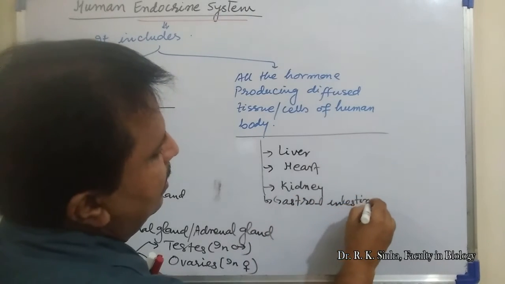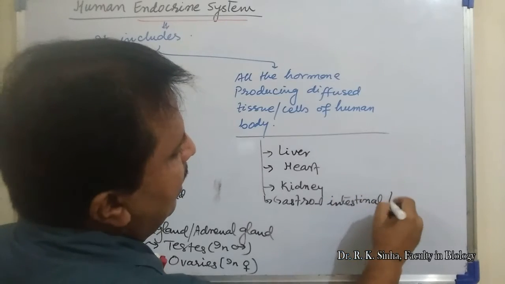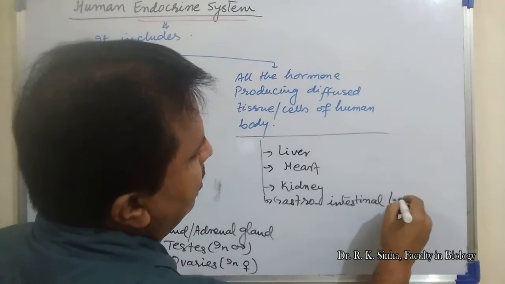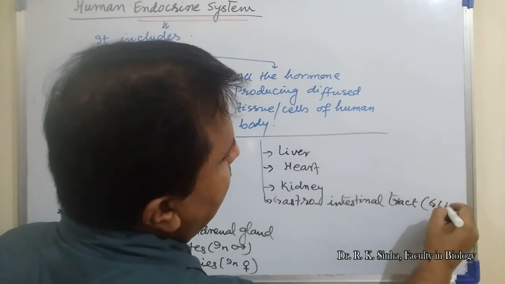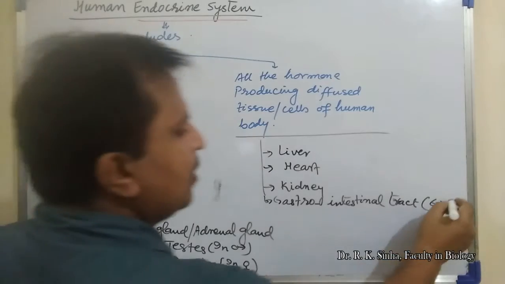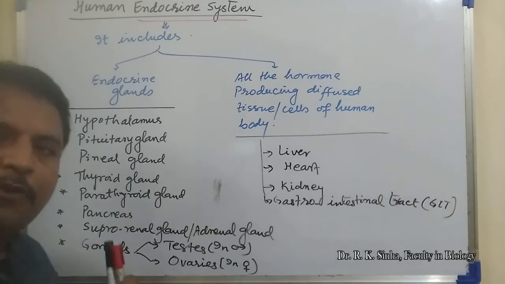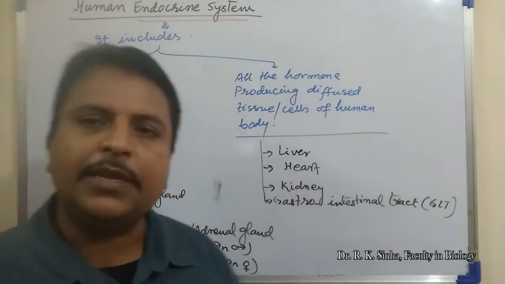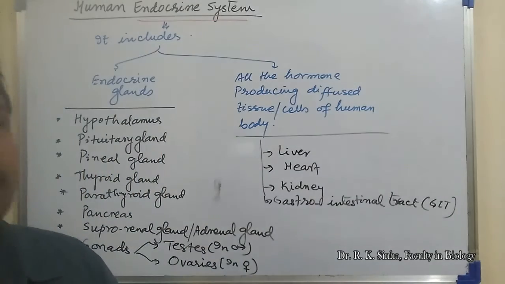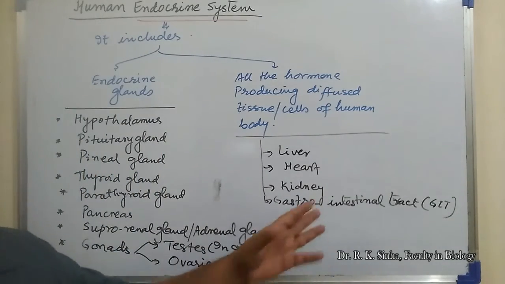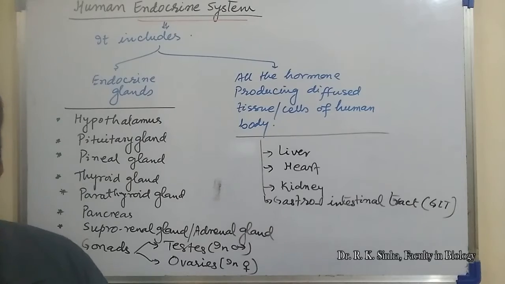and gastrointestinal tract, GIT, means alimentary canal. The alimentary canal is also responsible for the synthesis and secretion of some specialized hormones. So this part is also responsible for the synthesis and secretion of hormone. Let's see the other parts, and let's see their locations in the body.